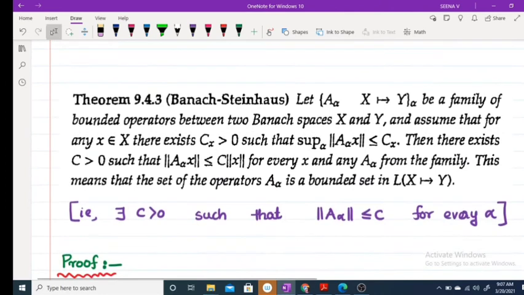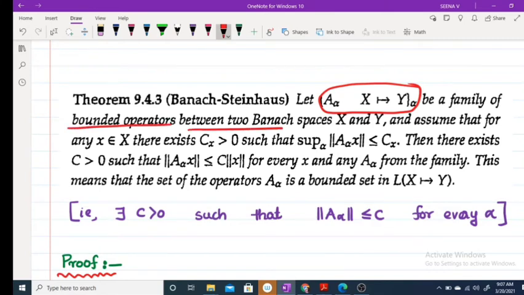Now moving to our theorem, Banach-Steinhaus theorem. What is Banach-Steinhaus theorem? You must remember the statement. State and prove Banach-Steinhaus theorem means you have to write the statement. Let A_alpha from X to Y be a family of bounded operators between two Banach spaces X and Y. This is a collection of bounded operators.